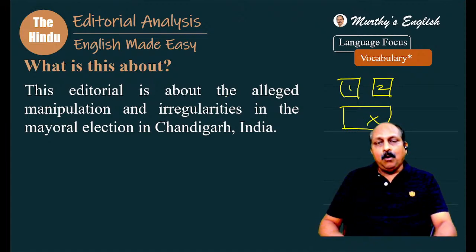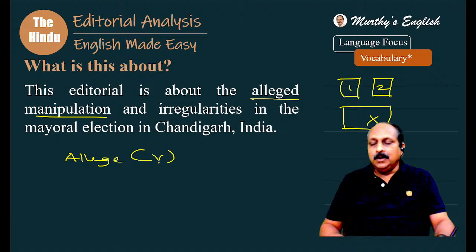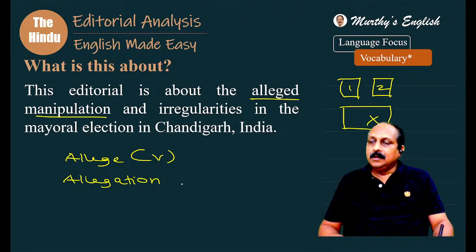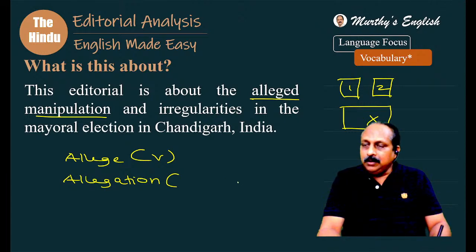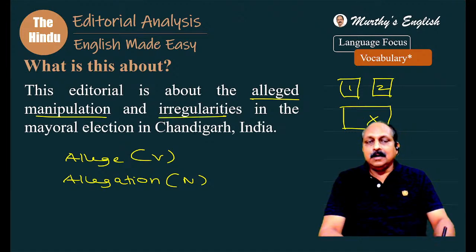This editorial is about the alleged manipulation. Allege. Answer my question, which part of speech is it? Allege is a verb. What is a noun form? Allegation. I'm going to give the meanings when we go to the actual editorial. Alleged manipulation, taking advantage of the situation, changing something or someone, manipulate. Alleged manipulation and irregularities in the mayoral election in Chandigarh, India.